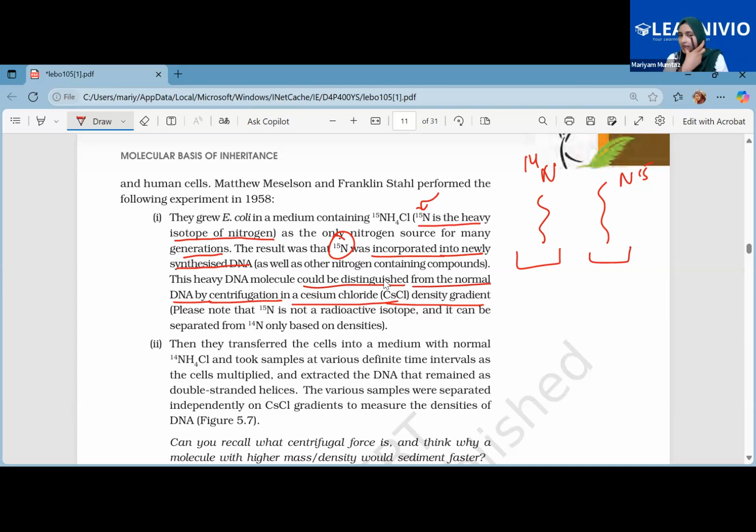Clear? Ma'am, this medium is used for what? Separation of the N14 and N15. See, what happens is that you take the DNA that has N14 in it, and the DNA that has N15 in it, and you centrifuge them both, they will separate accordingly, right? The N15 one will be at the bottom, the N14 one will be at the top.